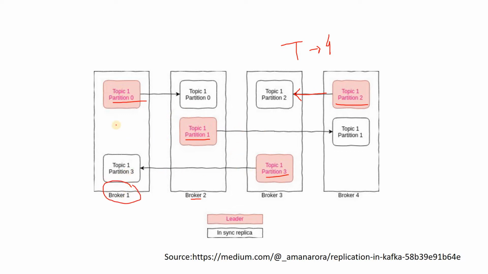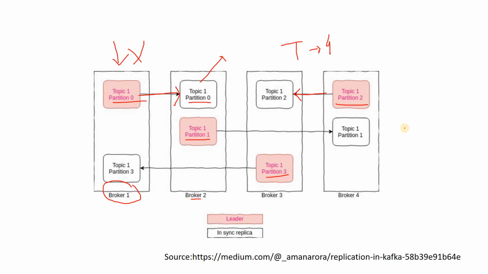Now suppose our broker 1 goes down for some reason. Here we have our partition data. If this broker goes down, as the replicated data is available in broker 2, the same partition 0 is available there, so it can fulfill the requirement. That way it will be fault tolerant. I hope up to this it is clear.